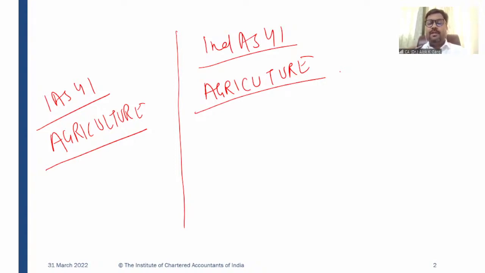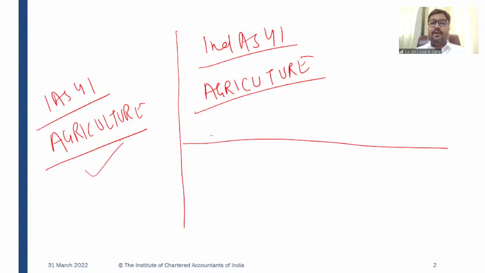If you see the balance sheet of, let's say, Amul Dairy, which is into milk and other things, or Mother Dairy, you will find the application of Ind AS 41 in those companies.